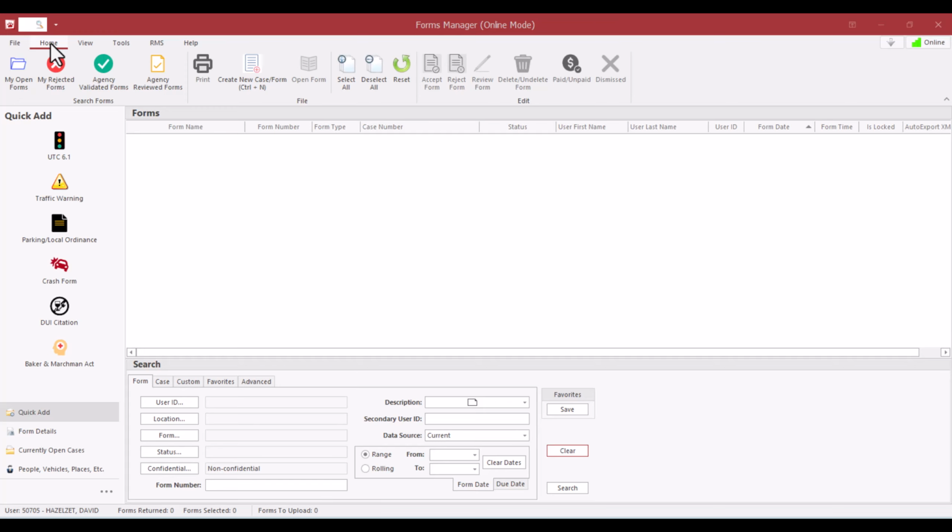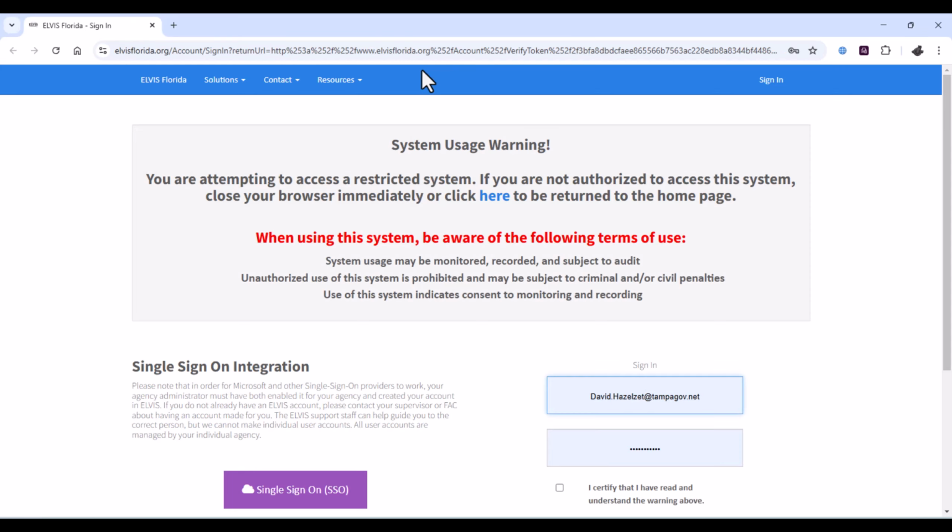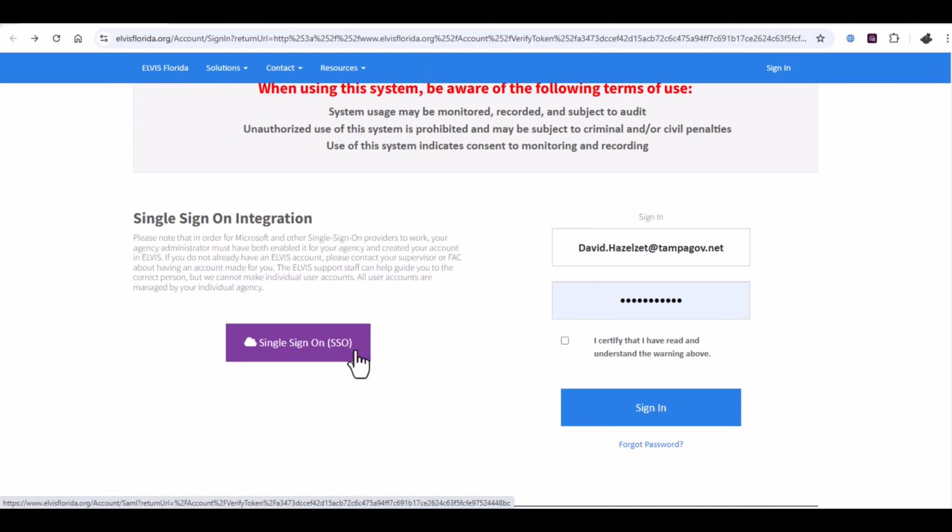If ELVIS is being used to pre-fill TraCS forms, you must log on to TraCS first. Once logged on to TraCS from the main Forms Manager page, click on the Tools tab at the top. Click on the ELVIS Import button. Your web browser will automatically open and take you to the Sign On page. Click the single sign-on button located on the left side.